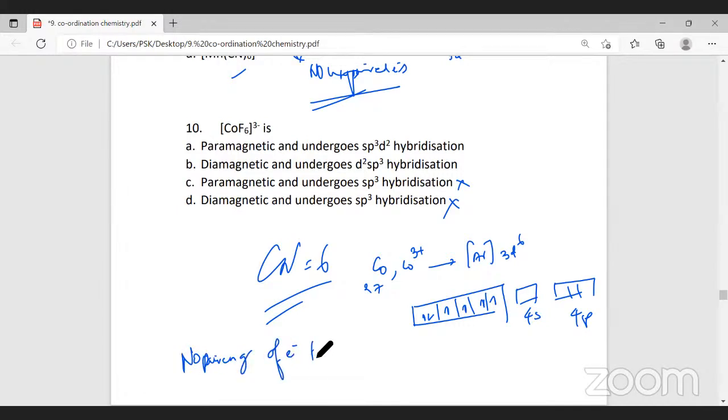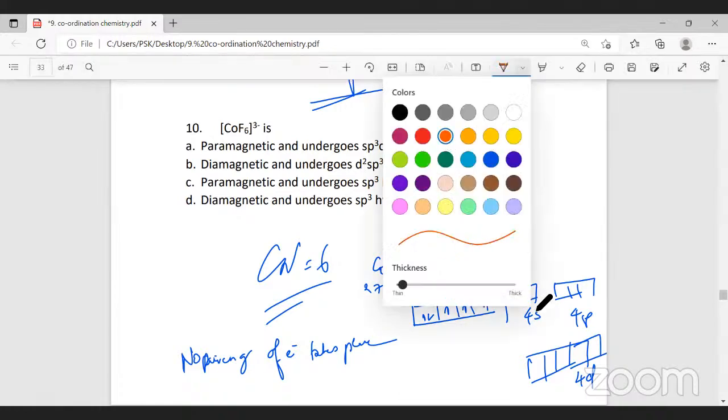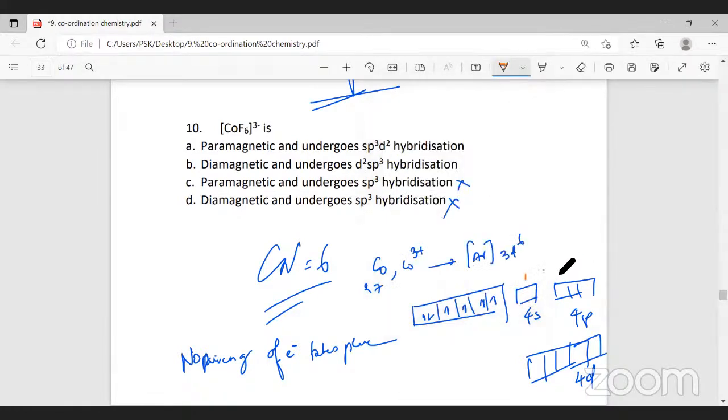The pairing will not take place. When this is not taking place, what is the next higher orbital possible? The next higher orbital possible is 4d. When we say 4d, one orbital from s, 3 orbitals from p, and 2 orbitals from d, totally 6. So what will this be? sp3d2 hybridization. And this will be paramagnetic.